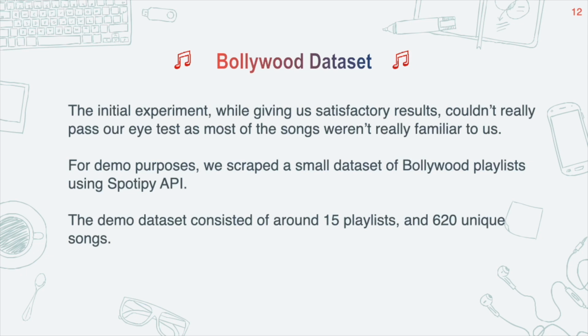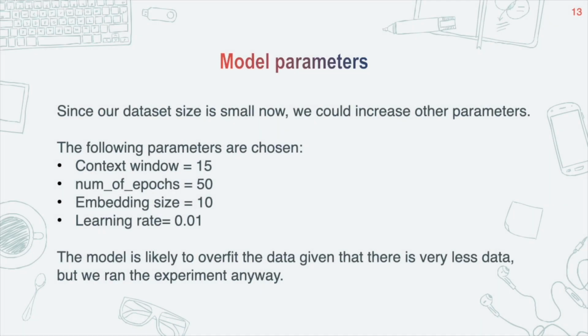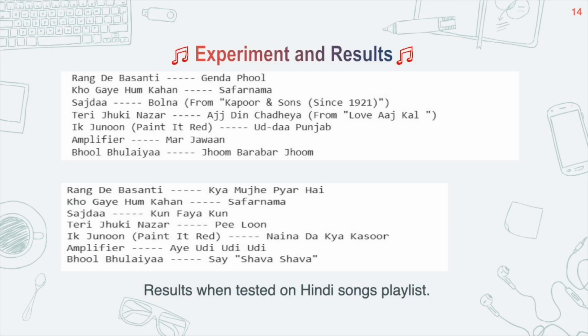We took the dataset from the Spotify API, and the dataset consists of 15 playlists and 620 unique songs. We trained our model on the Bollywood dataset with a context window of 15, number of epochs of 15, an embedding size of 10, and a learning rate of 0.01. So here are the experiment results.